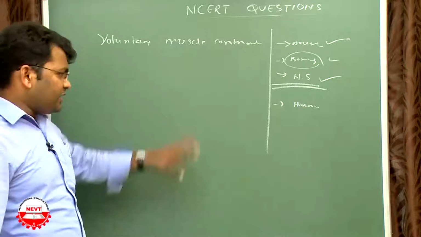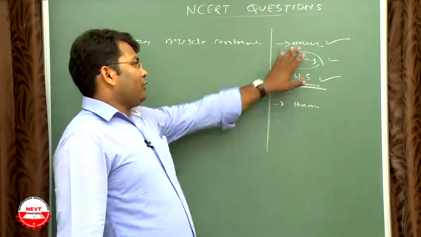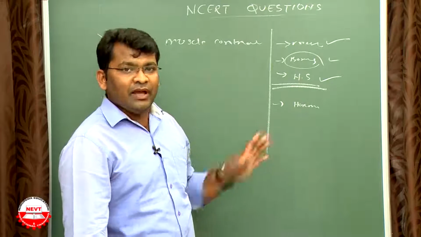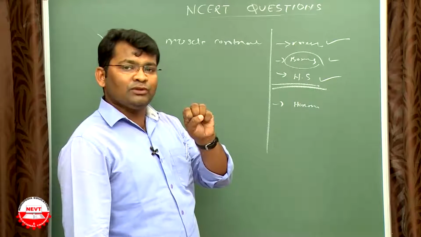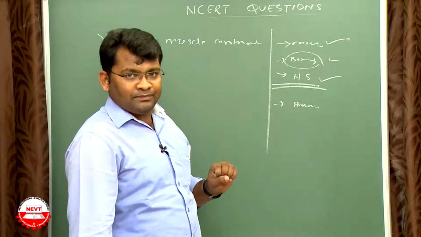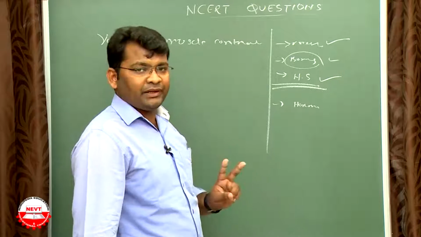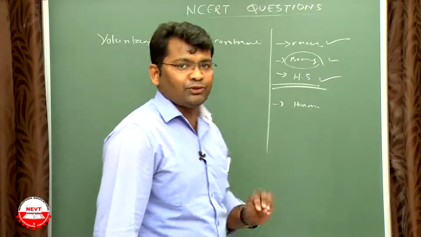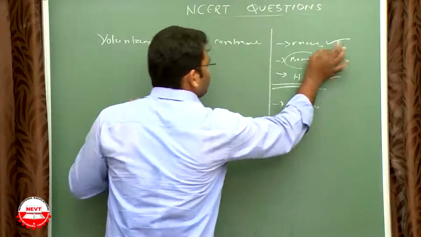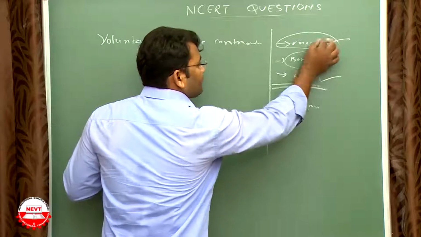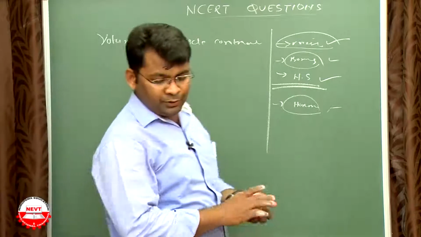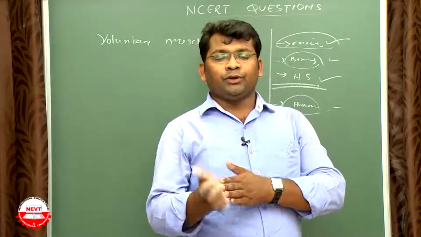That's the basic difference. Involuntary work takes place in smooth muscles, not in skeletal muscles. Smooth muscle means no bone will be there. They are very smooth and contain unstriated muscle fibers. There are two types of muscles, striated and unstriated. Unstriated is very soft, very smooth. Smooth muscle basically works with the help of the nervous system and hormones. So this is the concept related to control and coordination.